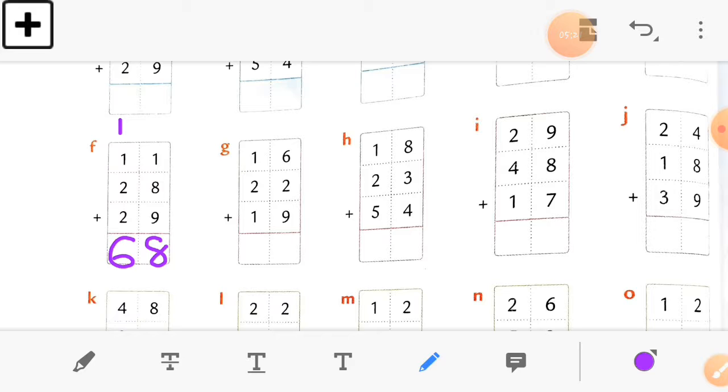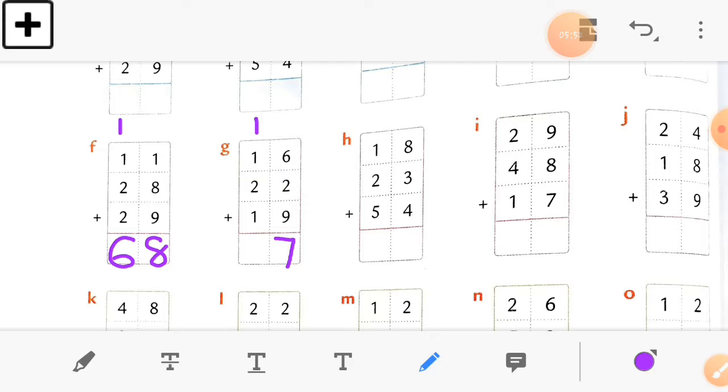Okay students, now let's solve the next sum, which is sum number G. Check the ones column: 6 plus 2 plus 9. How much is it together? Just count it students. 6 plus 2 plus 9 is equal to how much? The answer at the ones place is 7, because the answer is 17 and 1 will go as a carry forwarded number.